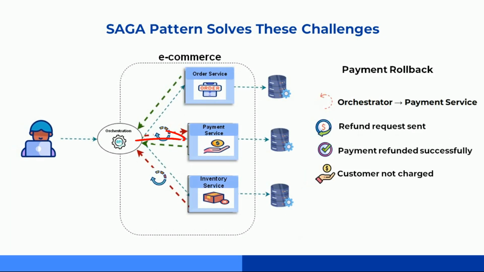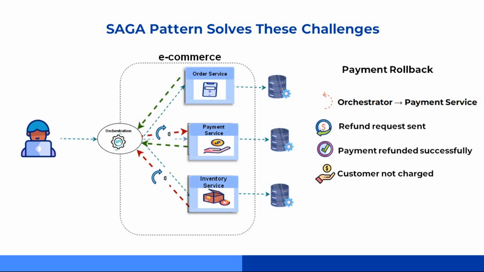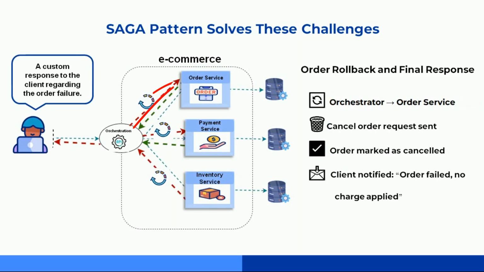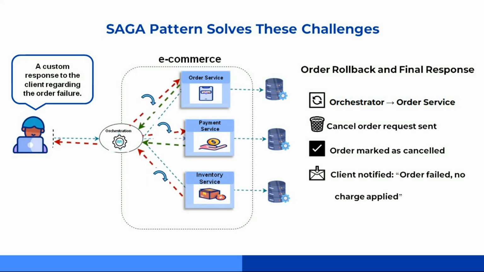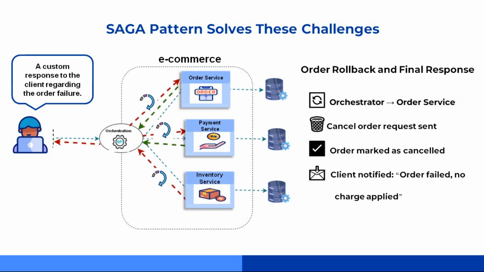The orchestrator sends a command to the payment service, hey, please refund the customer. The payment service jumps into action, processes the refund and confirms back, payment refunded successfully. So now the customer's money is safe and they are not charged for something we can't deliver. Next, the orchestrator sends another compensation command, this time to the order service. Hey, please cancel the order. The order service updates the database and marks it as cancelled.